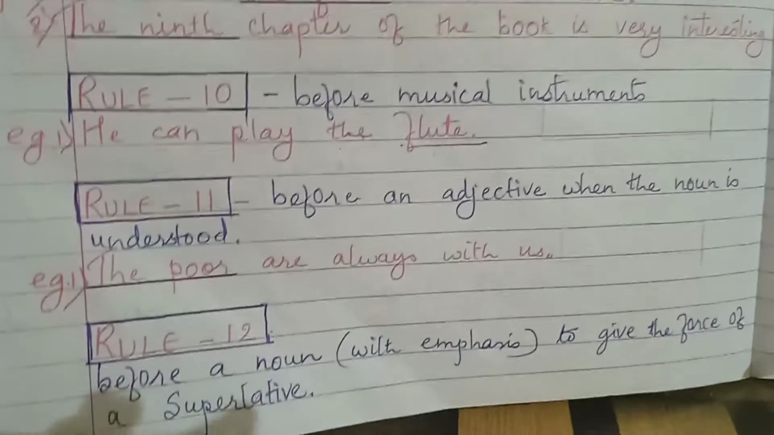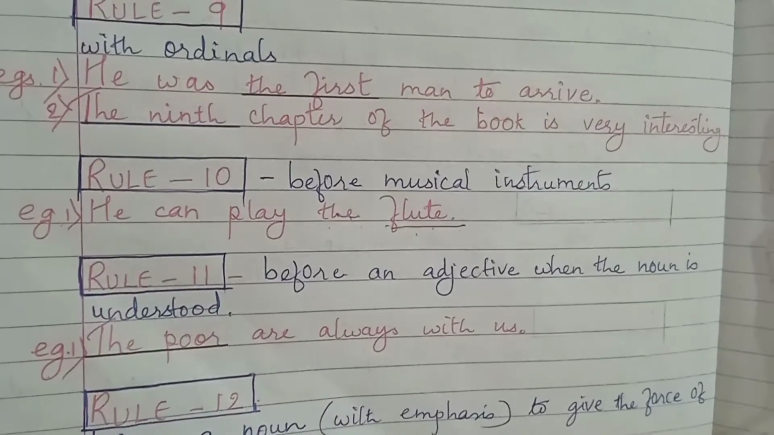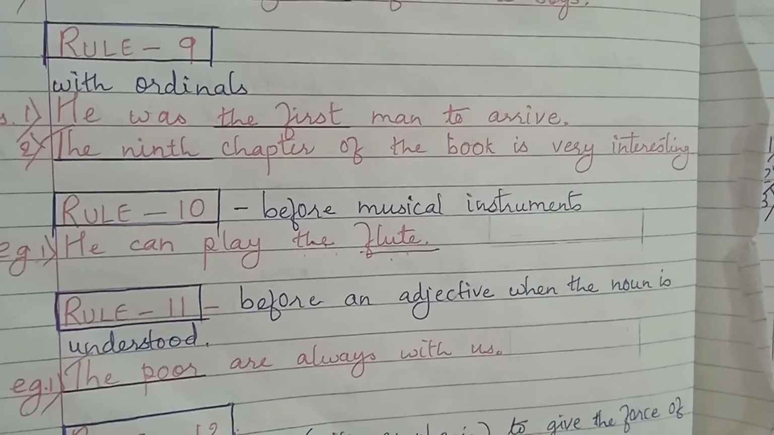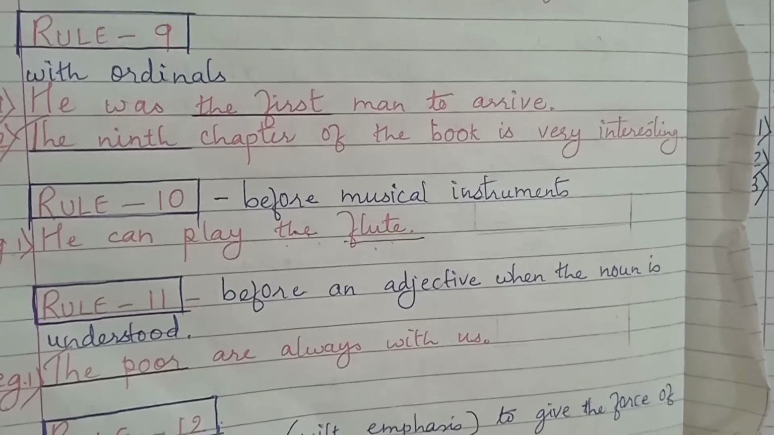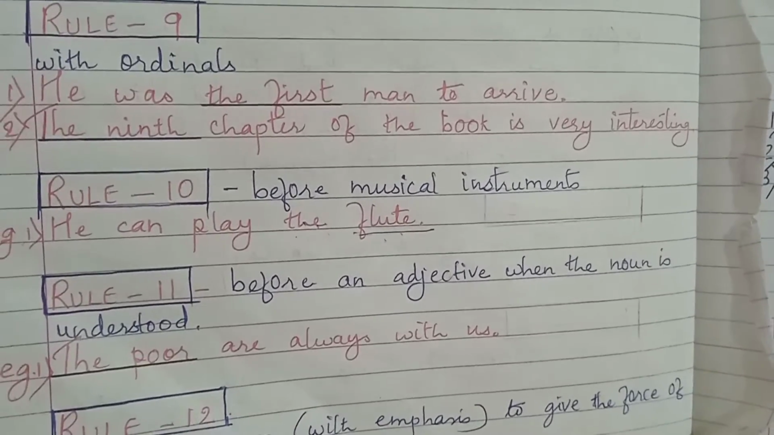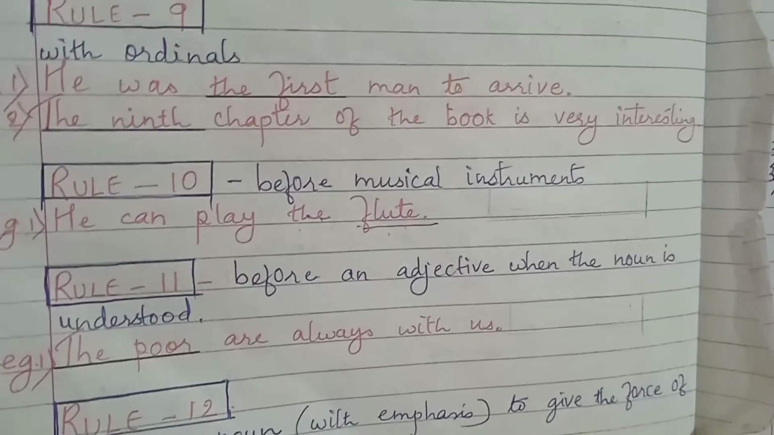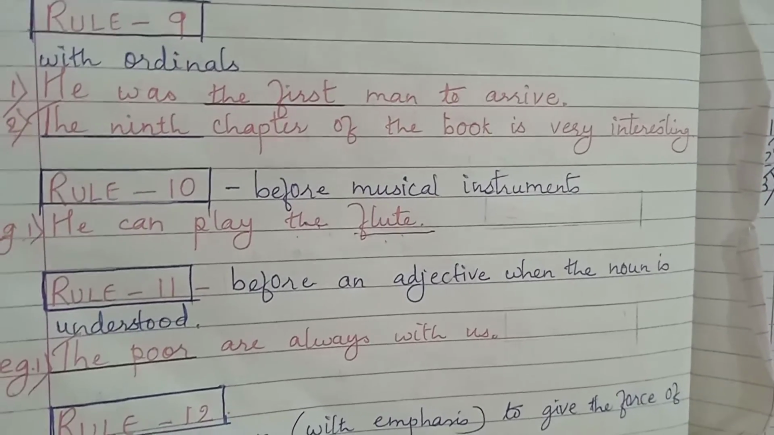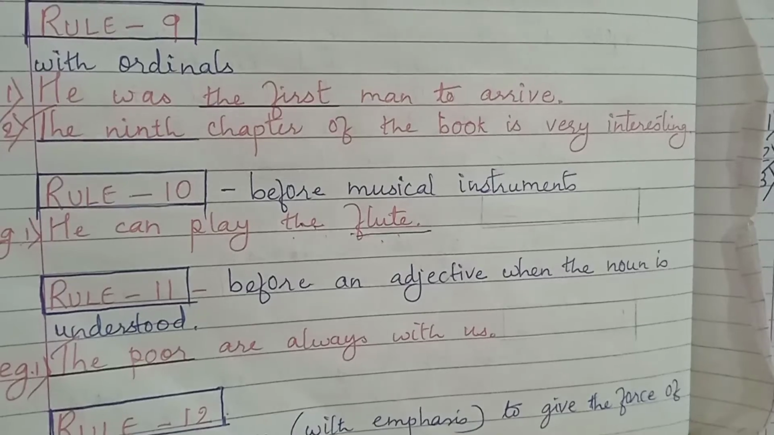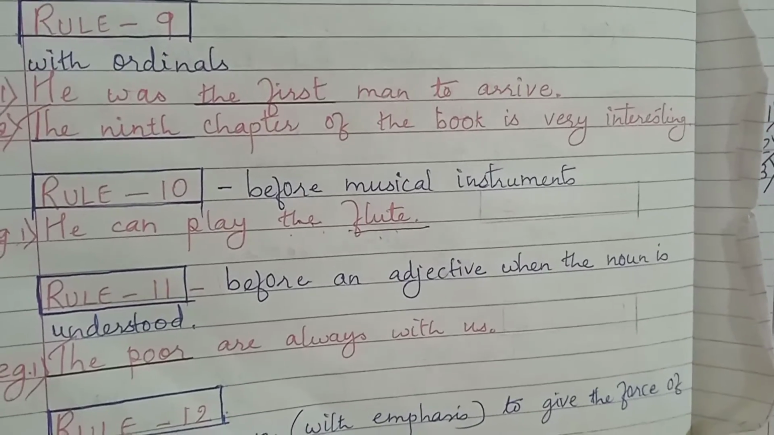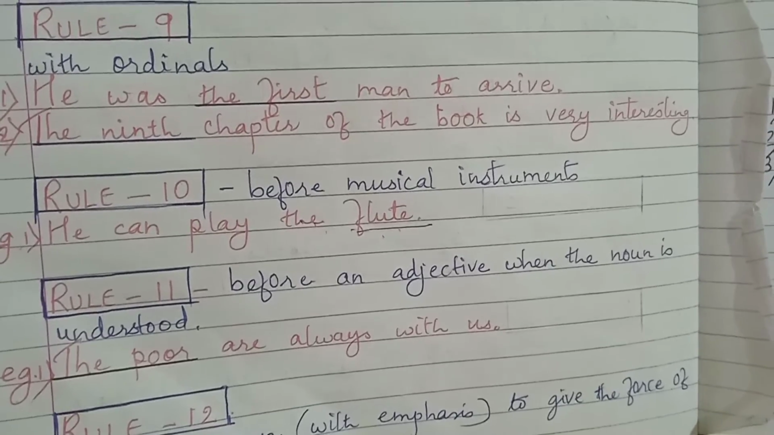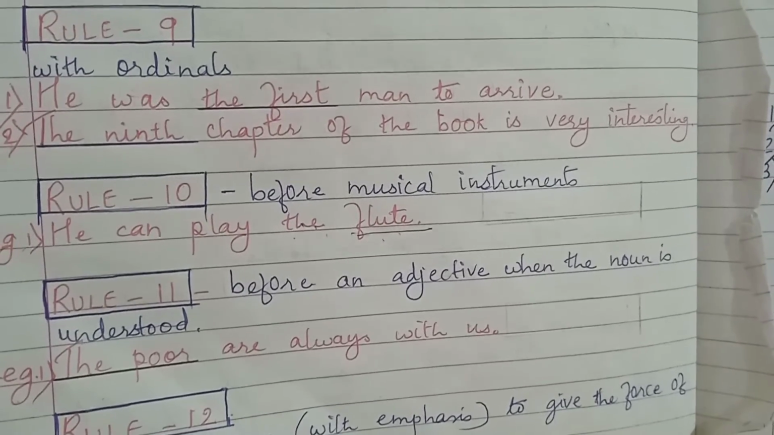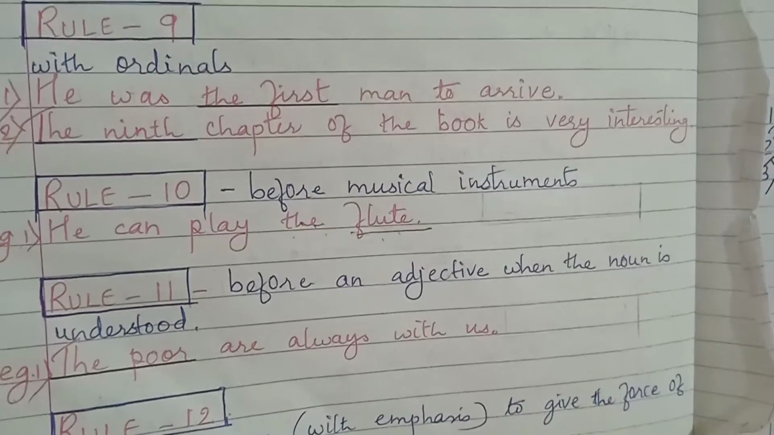Rule 10, what does it say? Article the to be used before names of musical instruments. He can play the flute. Flute is the name of a musical instrument. The flute. The tabla, he can play the tabla. He can play the guitar. Okay, he can play the sitar.